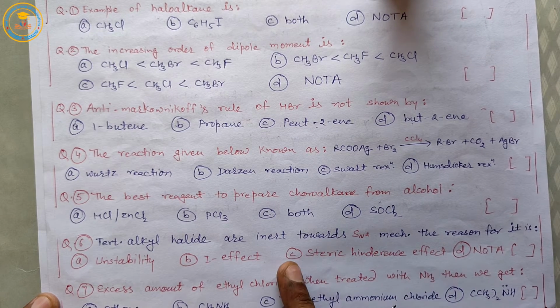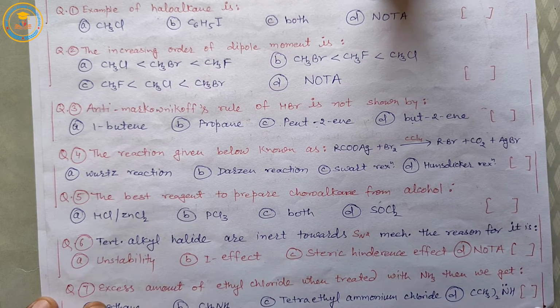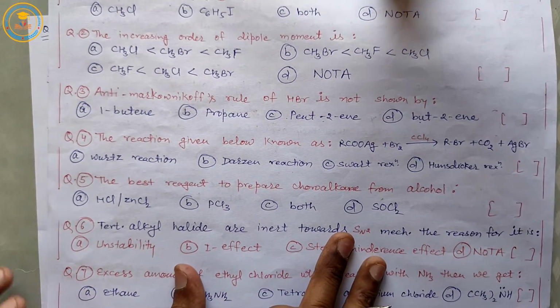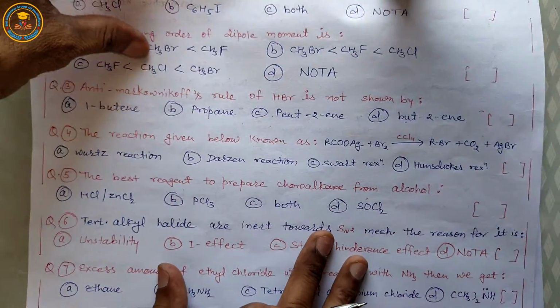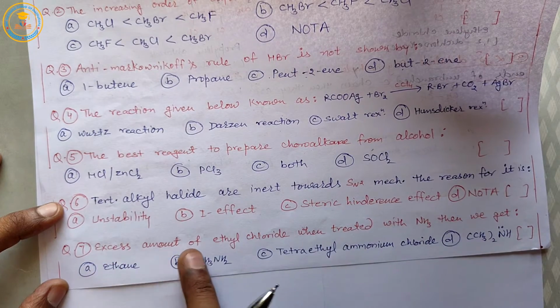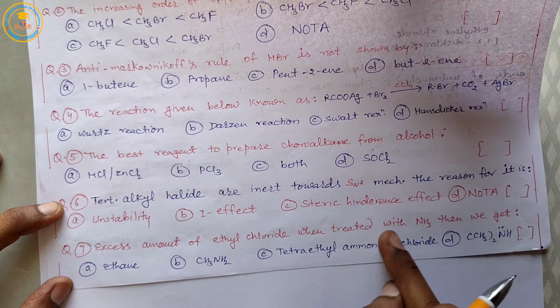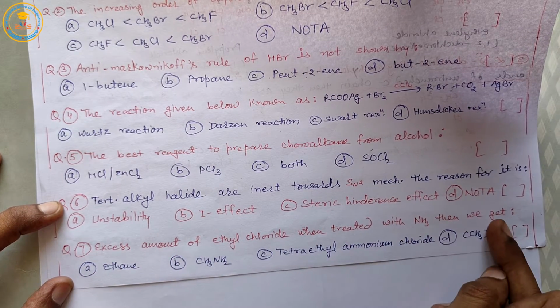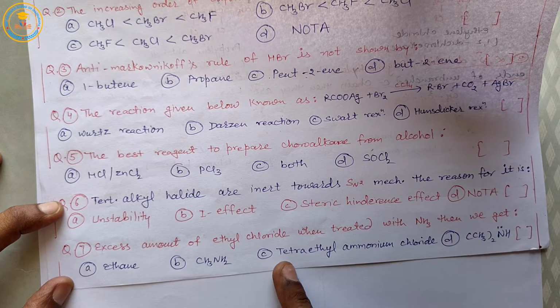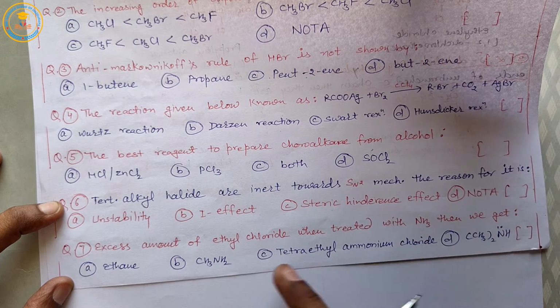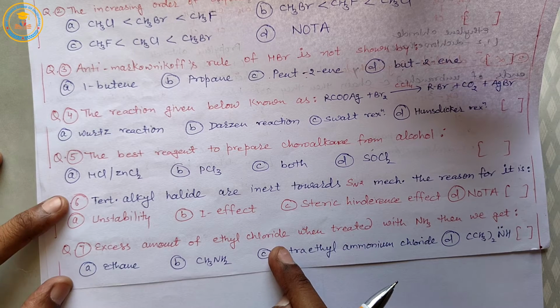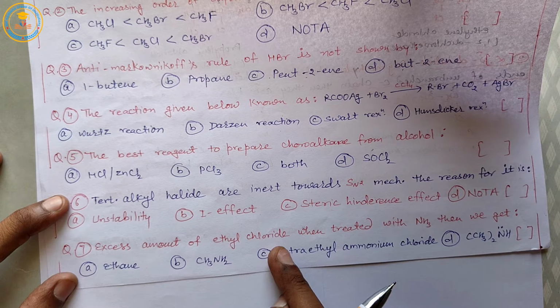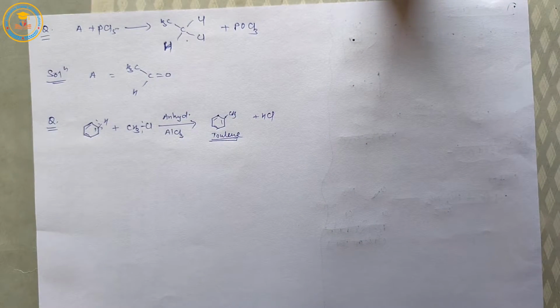So the solution is C. Now the 7th question: excess ethyl chloride when treated with ammonia gives tetraethyl ammonium chloride, option C. It is known as Hofmann ammonolysis reaction. We have discussed it in our previous classes.